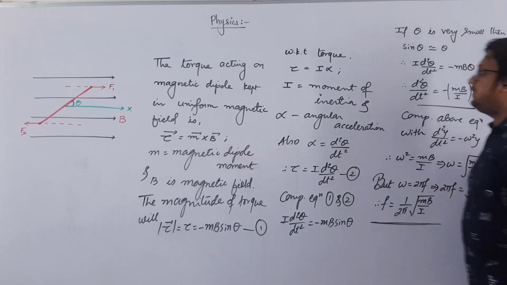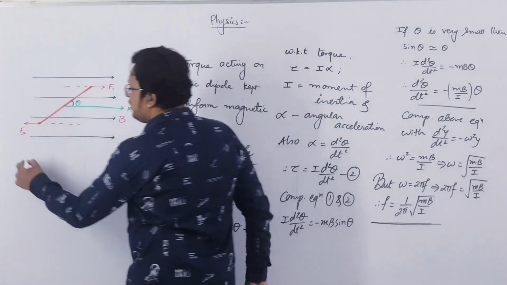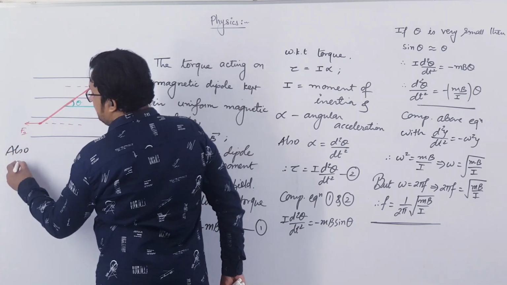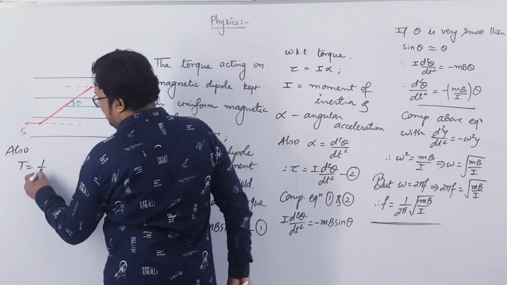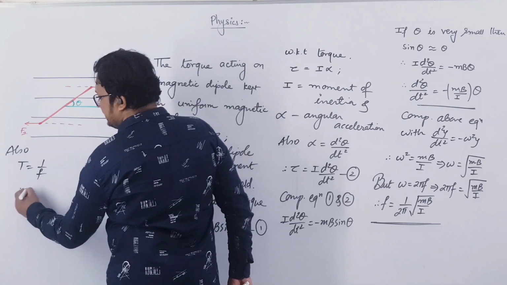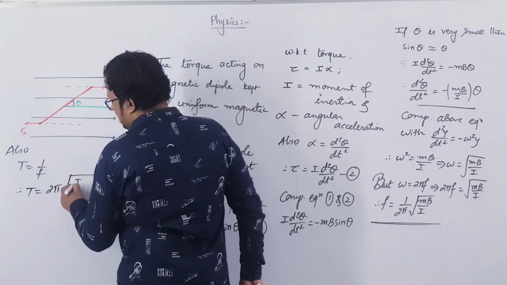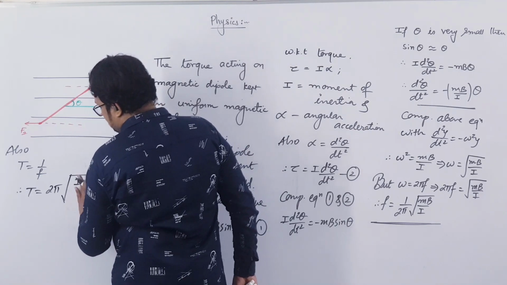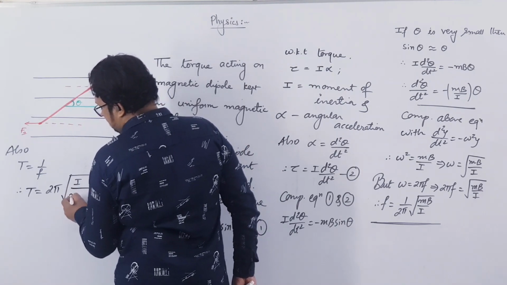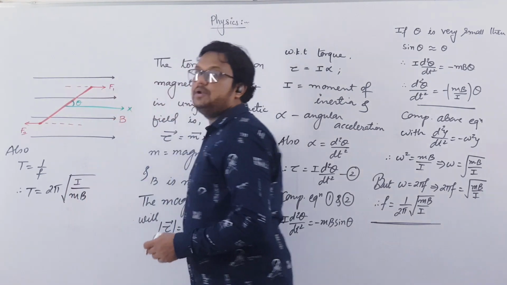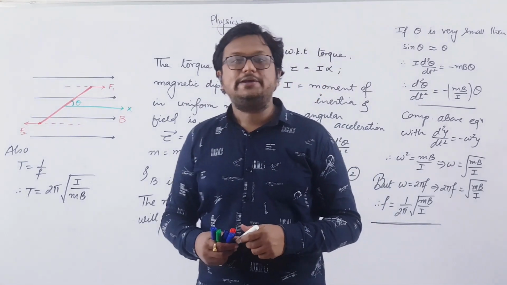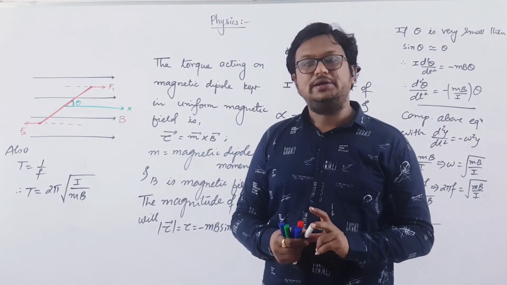Now we know that also periodic time T is 1 upon f, inverse of frequency. So therefore you can say that T will be equal to 2 pi under root I by mB. This is the equation of time period for a magnetic dipole oscillating in a uniform magnetic field.